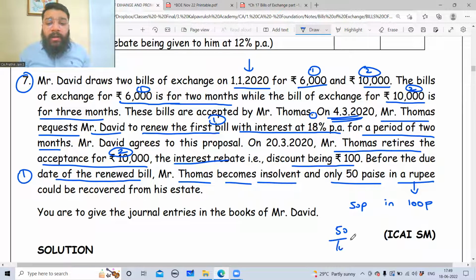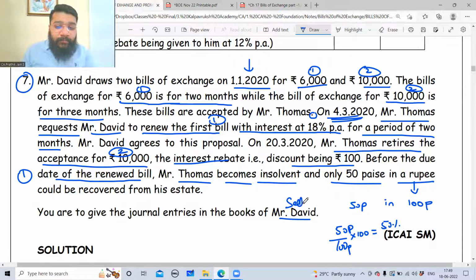50 upon 100 into 100. In terms of percentage, only 50% of the money is recovered. The balance 50% is not recovered. Hence, it is bad debt. Thomas became insolvent and only 50 paise in a rupee could be recovered from his estate. You are required to give journal entries in the books of Mr. David. Who is David? Seller.